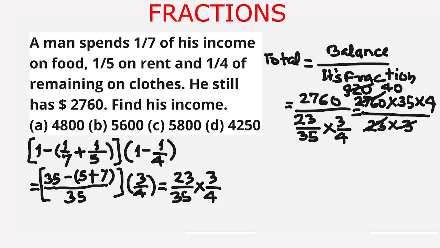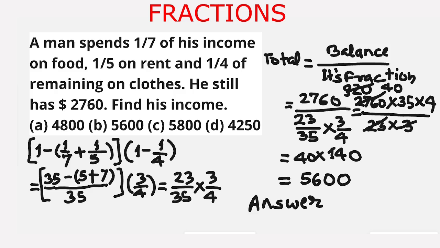So this is equal to 40 multiplied by 35 times 4. 35 times 4 is 140, and 14 times 4 is 56, and we put 2 zeros, so it is 5600. So his total income comes out to be 5600, and from the given options our answer is option B, $5,600.